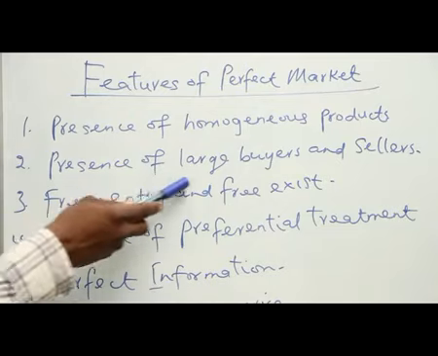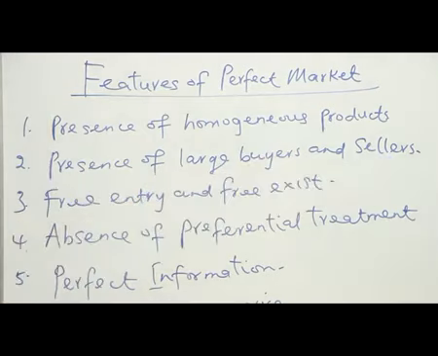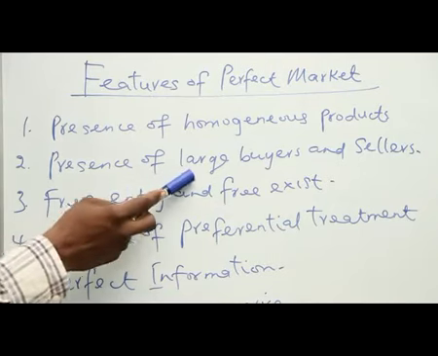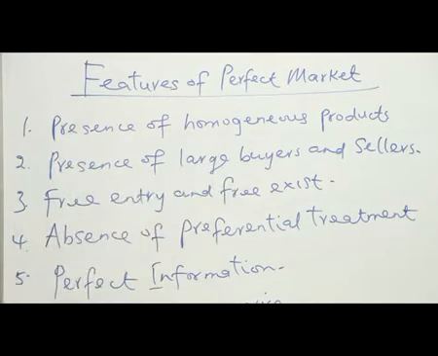Number two, presence of large buyers and sellers. Now, we have said that in this market, no one can influence the price of the commodity, either the buyer or the seller. So for a market to have such, we expect the market to have a large number of buyers and a large number of sellers. That is, as a seller in that market, you are only supplying little out of the aggregate that the industry is trying to supply to the market. So if as a seller you cannot influence the price, then the market becomes a perfect market. Then we have large buyers.